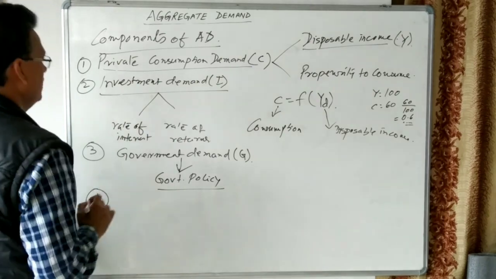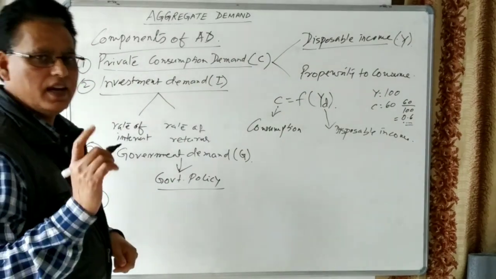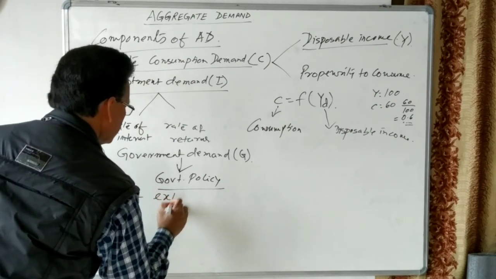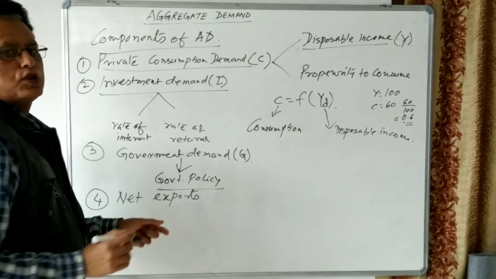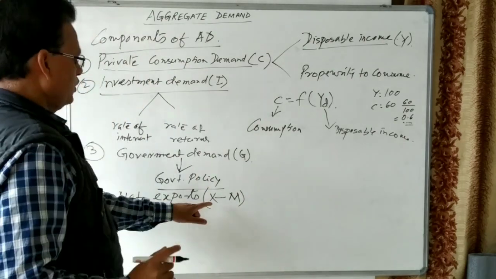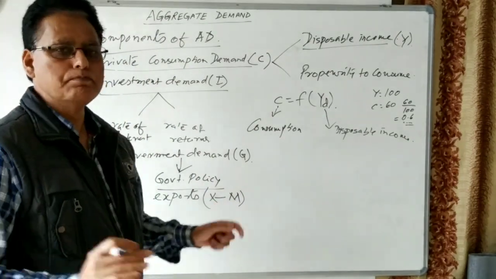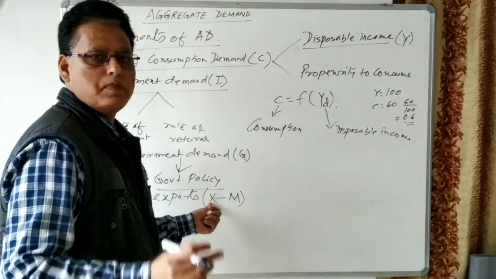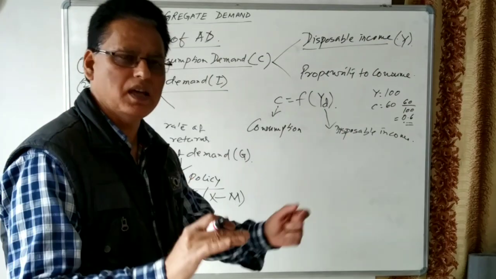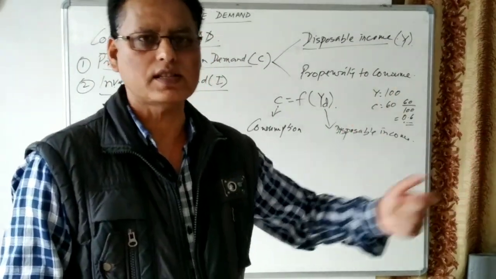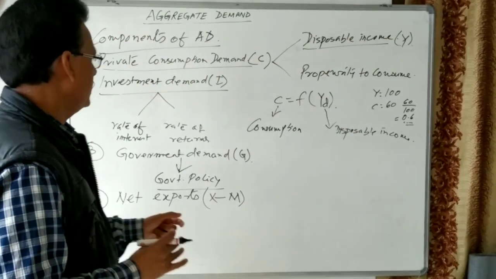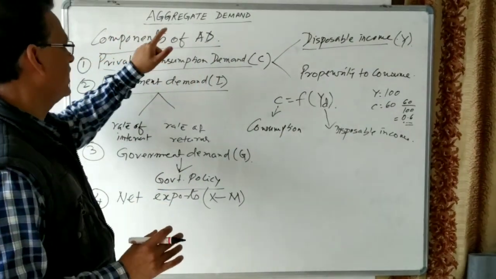The fourth component of the aggregate demand is net exports of goods and services. This is the difference between export minus import. X means export, M means import. Export is the demand made by the foreigners. Import is the demand made by our economy. So we are making the demand of goods and services, and foreigners are also making the demand of goods and services. If the difference is calculated, it constitutes a component of aggregate demand.